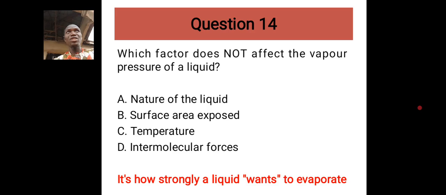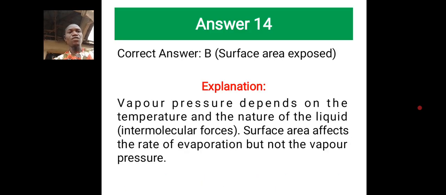So what is vapor pressure? These questions sometimes are tricky, but if you really understand what you are doing, they are very simple to answer. Vapor pressure is how strongly a liquid wants to evaporate. Now, what affects it? Nature of the liquid affects it, surface area affects it, temperature affects it, and intermolecular force affects it. Are all these correct? No, one is not correct. So the correct answer is surface area.